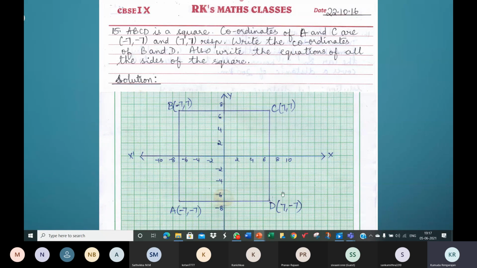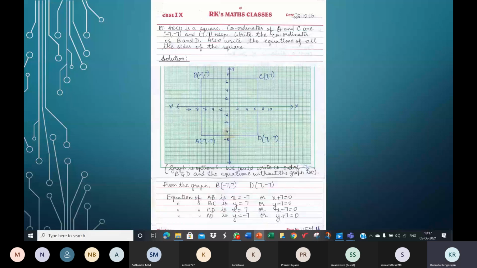When you take some points on AD, like say this point, address is 2, minus 7. This one is 4, minus 7. This one is 6, minus 7. So the X coordinate changes, but the Y coordinate is always minus 7. So Y is equal to minus 7 is the equation of AD. Because the Y value is always minus 7. In the standard form, Y plus 7 is equal to 0. That's what you see here.